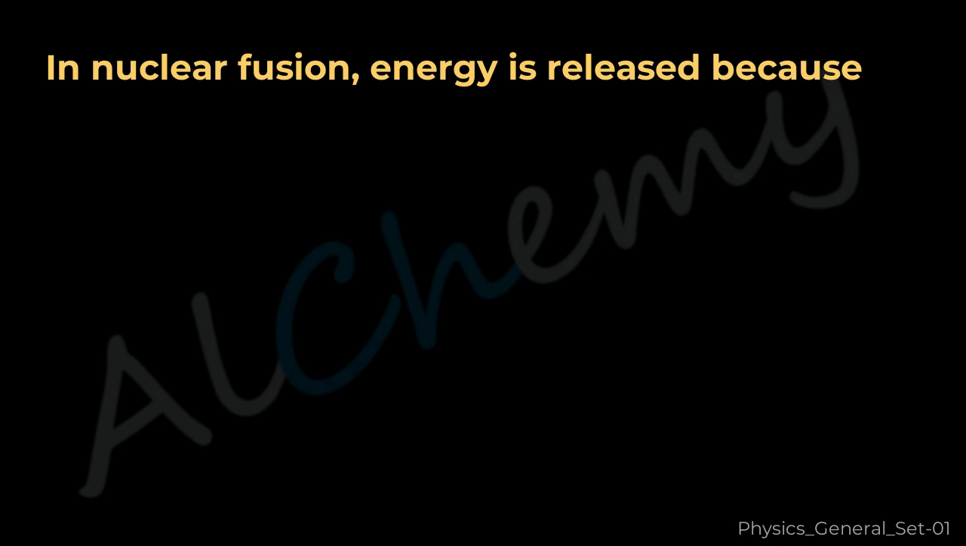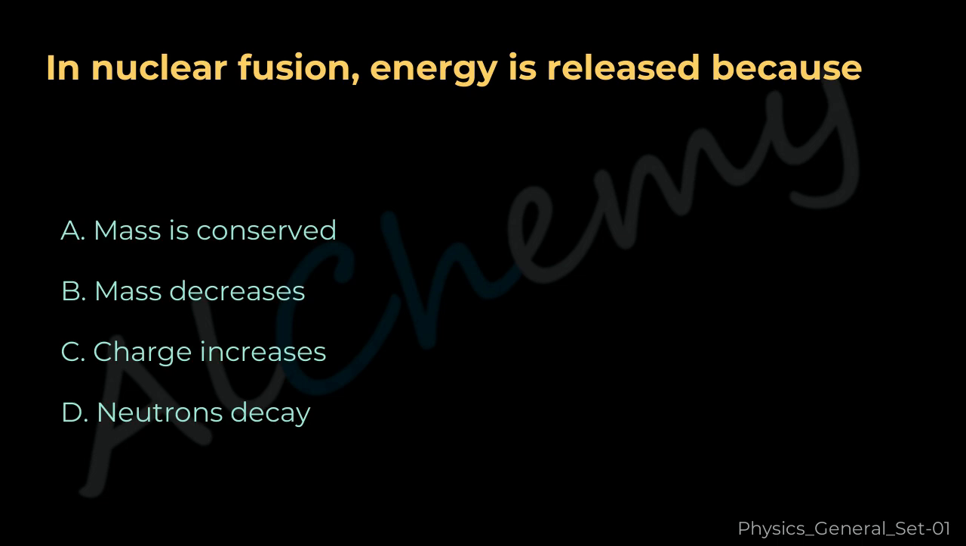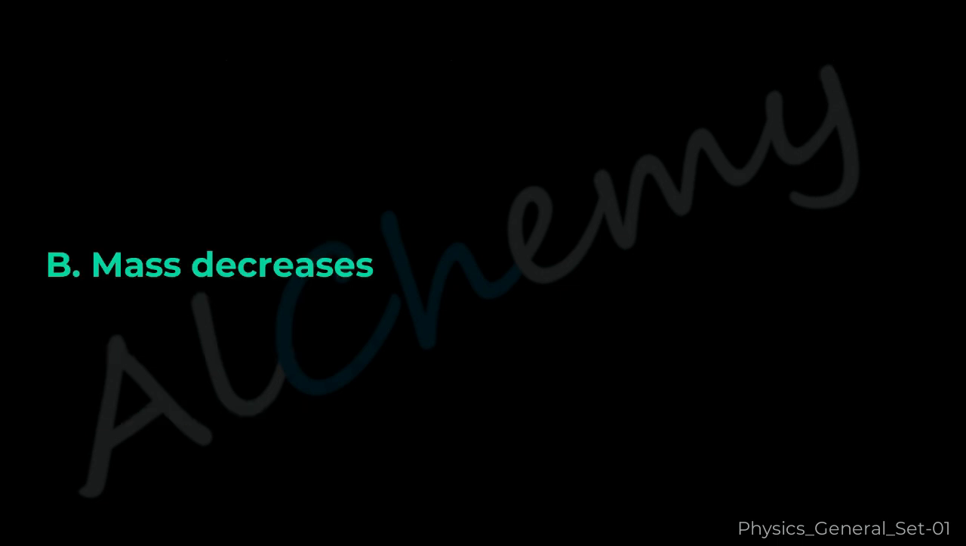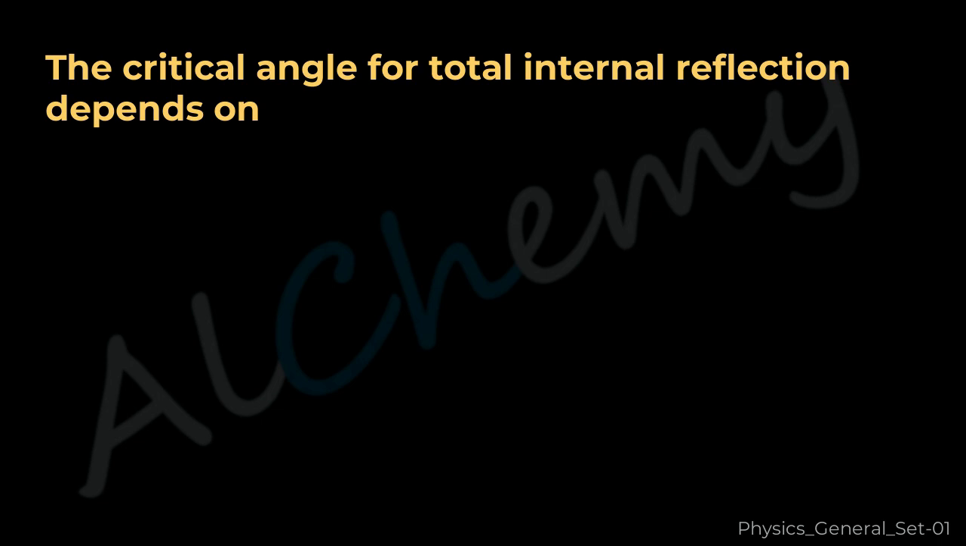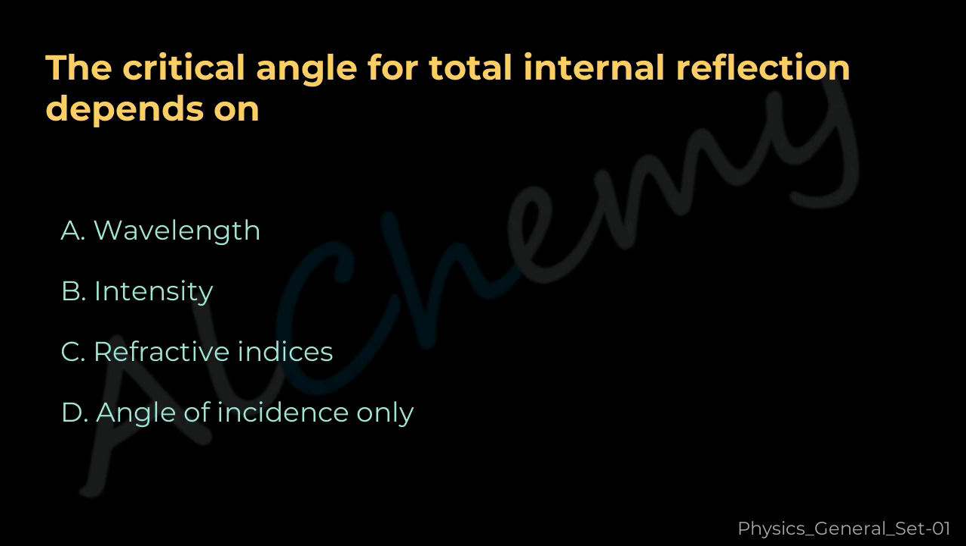Question 45. In nuclear fusion, energy is released because A. Mass is conserved, B. Mass decreases, C. Charge increases, D. Neutrons decay. The correct answer is B. Mass decreases.